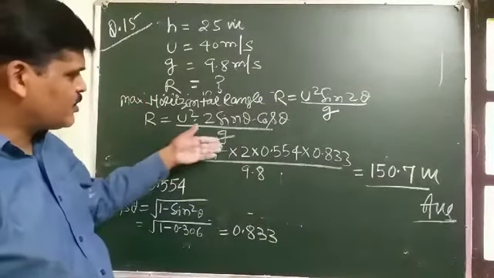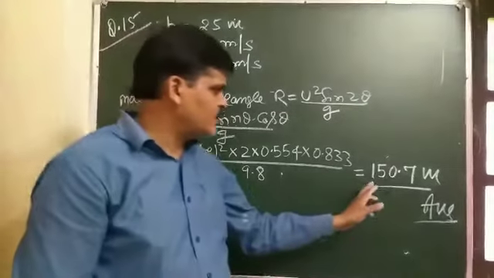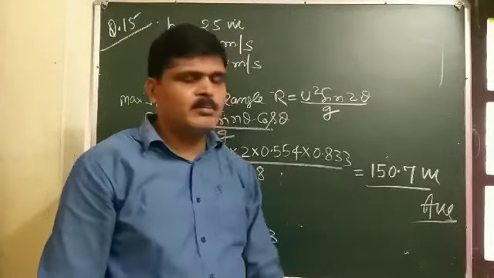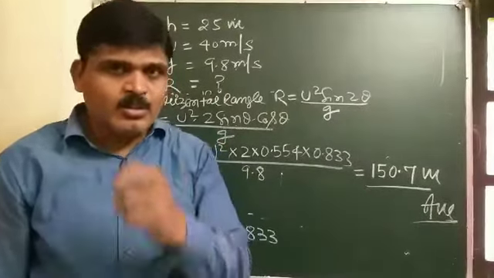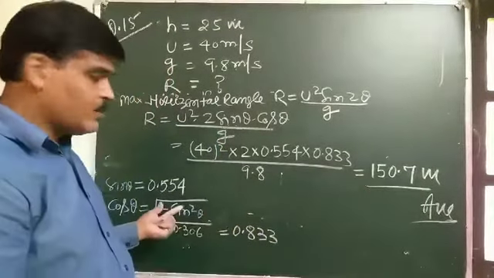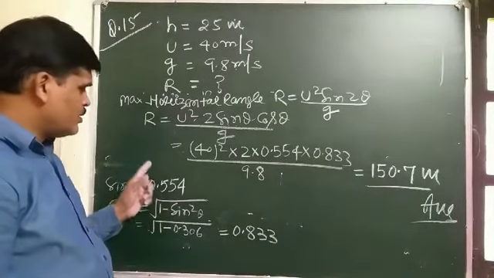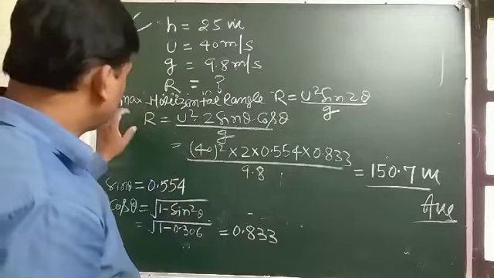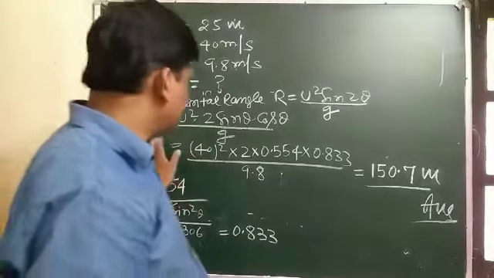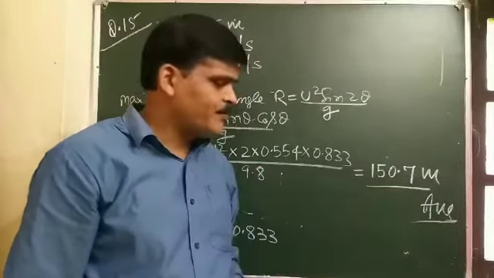After solving, the maximum horizontal range in this case comes out to be 150.7 meters. In this question there will be a lot of problems when you take the square root, so you must solve this question with precaution.